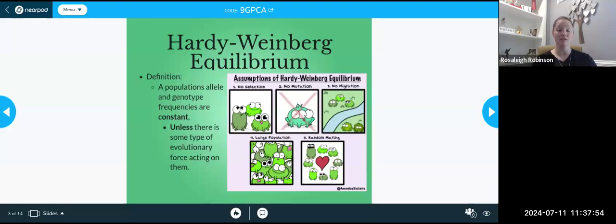Recall when we talked about natural selection, where the environment is pressuring different traits to be better or worse; mutations that cause different traits; migration, like genetic drift, founder effect and bottlenecking, things moving from one population to the next, therefore relocating genetics. Recall how, with a small population, an allele can easily be removed from a population. And selective mating: call back to when we talked about the birds, how one bird might favor another bird based off of different traits.